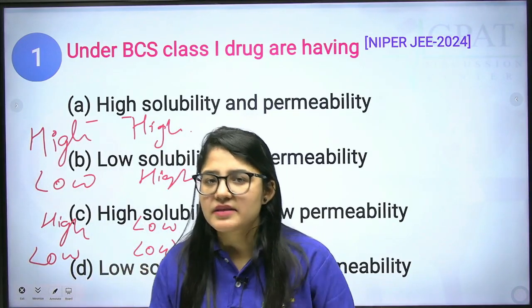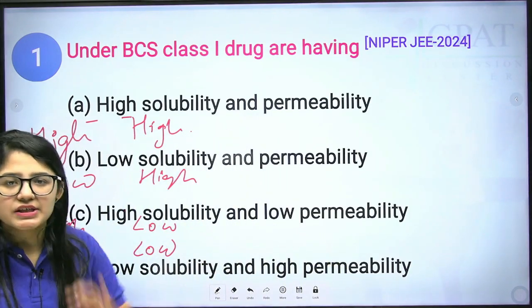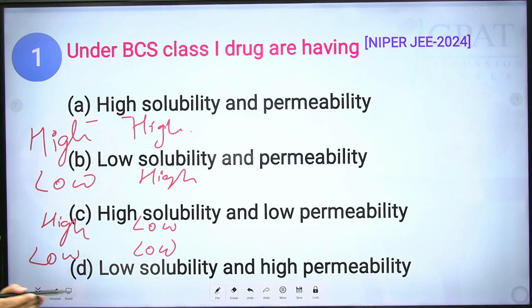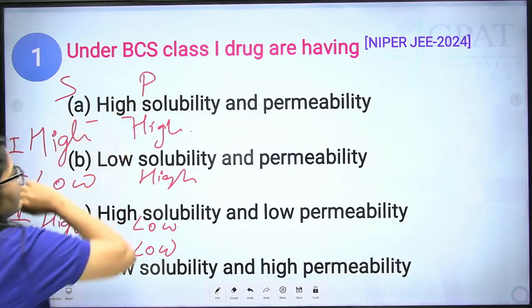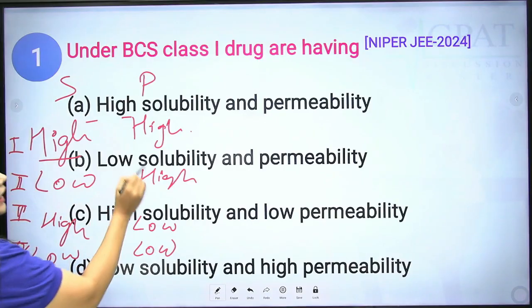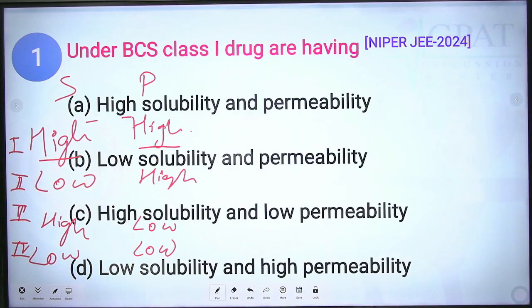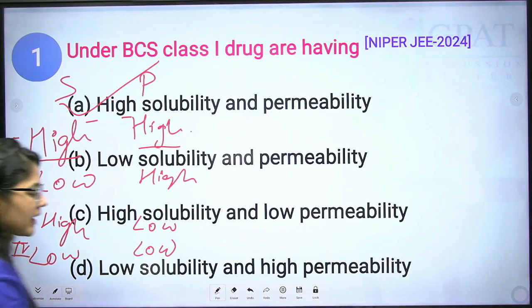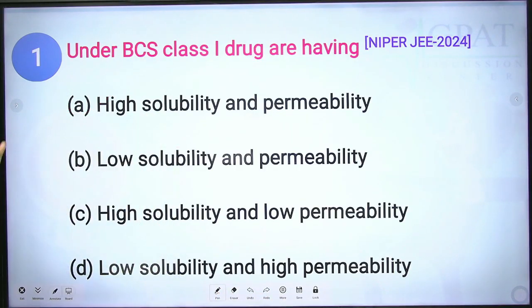So this is the easiest way to remember the BCS classification. First of all high, then low, then high, low, high, low. Clear? So this is the first class, this is the second class, this is the third class, this is the fourth class. So we have the 4 classes. This is the solubility and this is the permeability. Now just check it. Class 1: the solubility will be high and the permeability will also be high. So option number A will be the correct answer according to our classification. Clear? Okay, fine. So the correct answer is option number A.